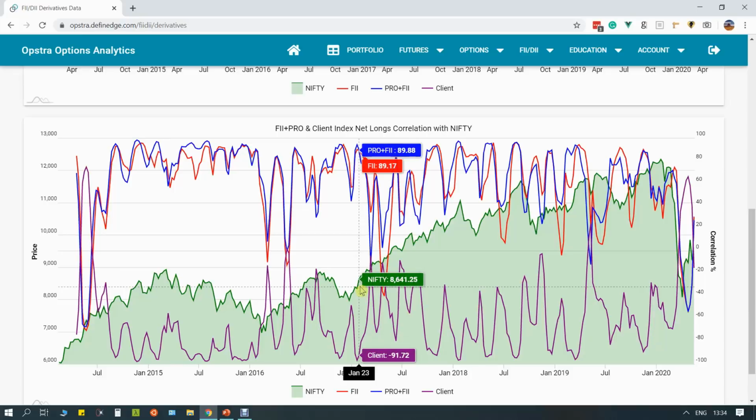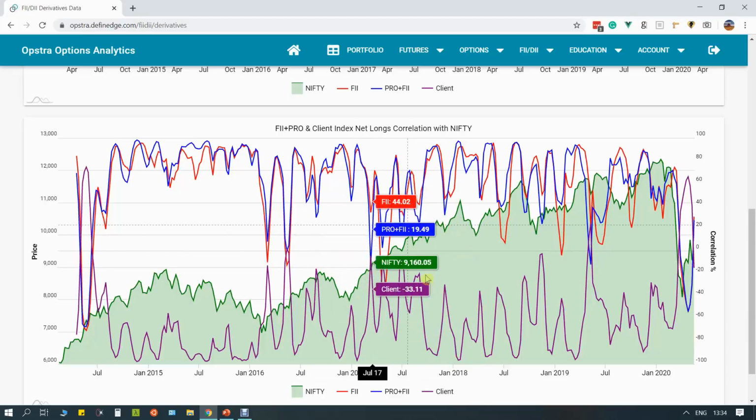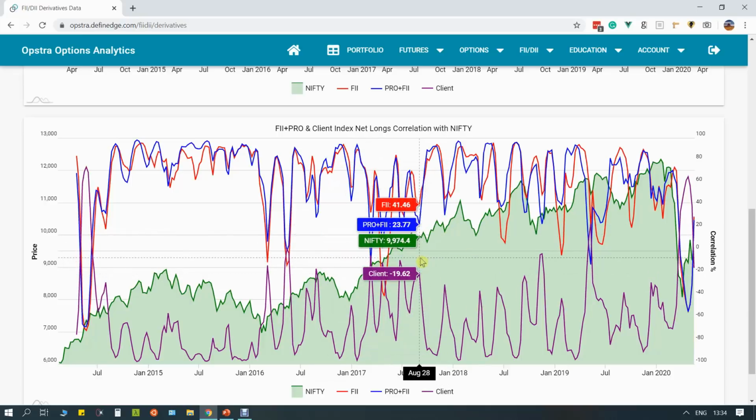The clients started buying into the market heavily during that period of time. And during that time, that correlation collapsed. And there was not a huge amount of information coming out at that point of time.